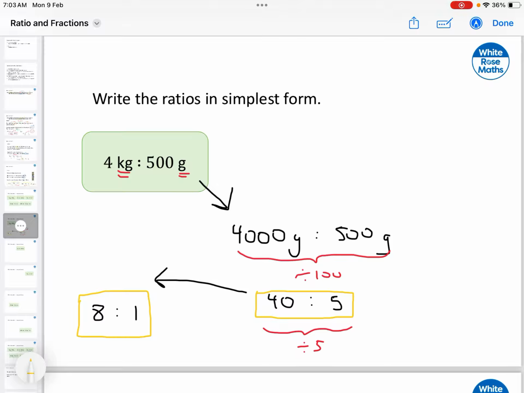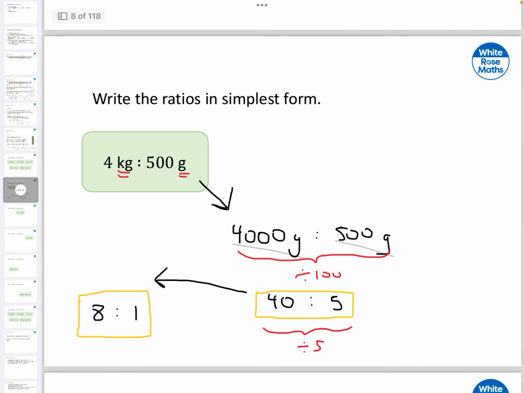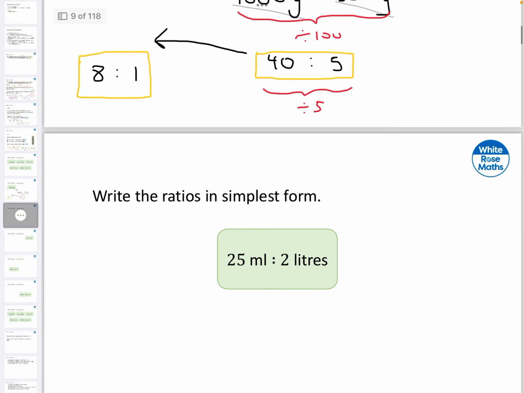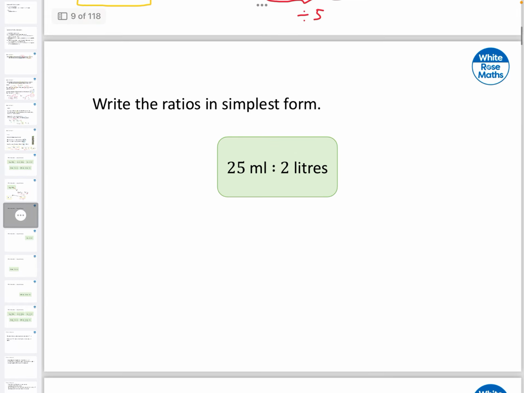And remember, you can simplify, but you have to divide by the same number on both sides, and they must have the same unit. Let's continue with the next one.